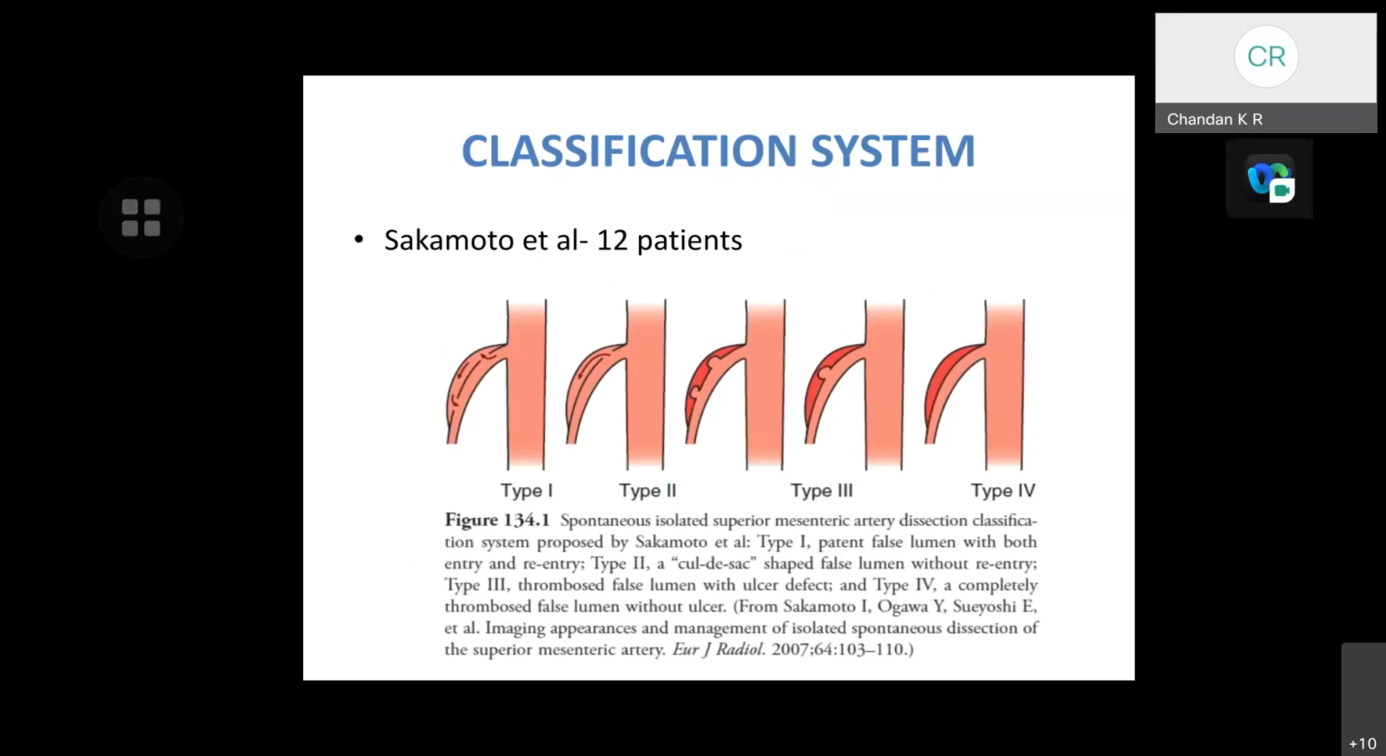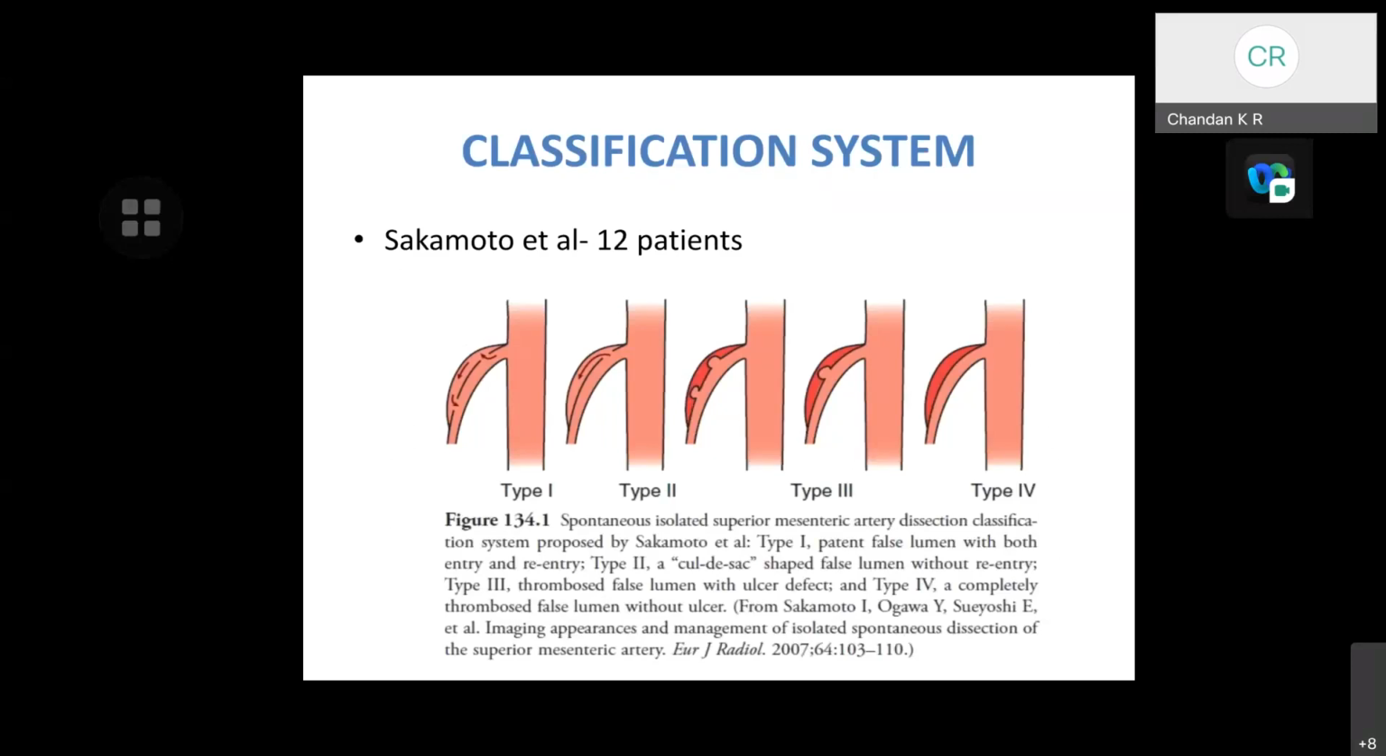Sakamoto et al., who studied 12 patients, came up with a classification system which has four types. Type 1 is a patent false lumen with both entry and re-entry tears noted. Type 2 is a cul-de-sac shaped false lumen without re-entry. Type 3 is a thrombosed false lumen with ulcer defect. And type 4 is a completely thrombosed false lumen without ulcer.